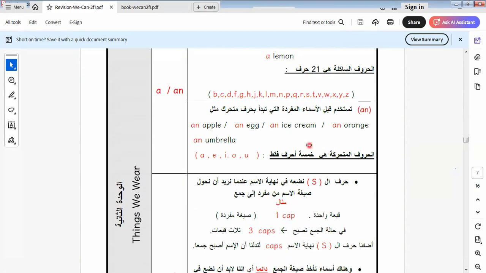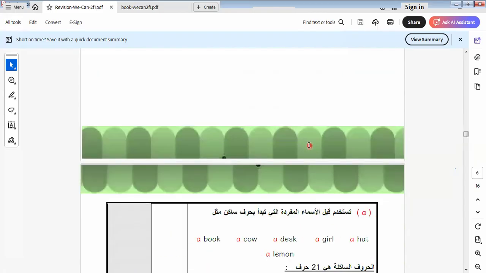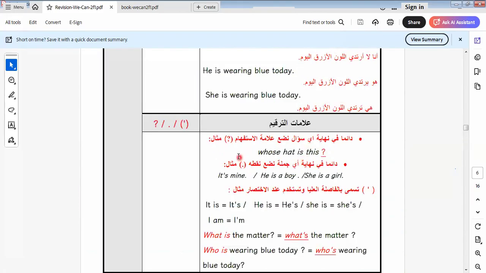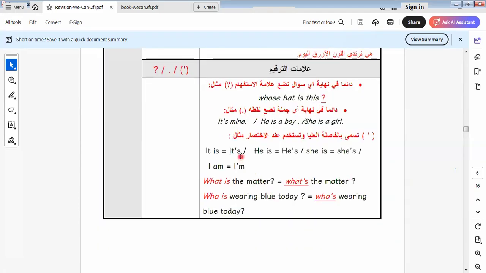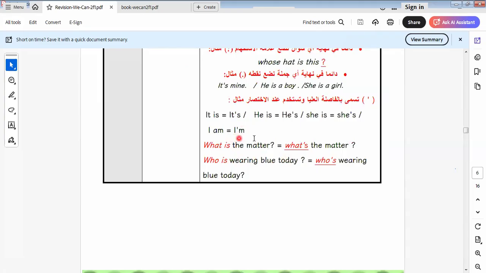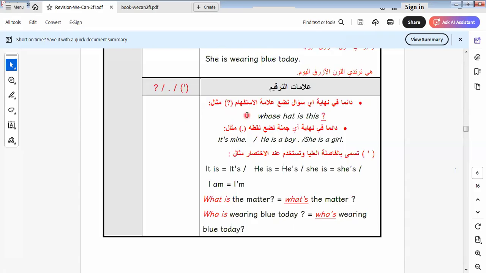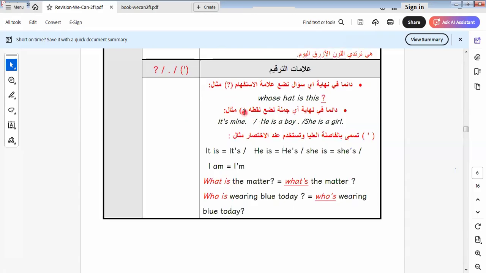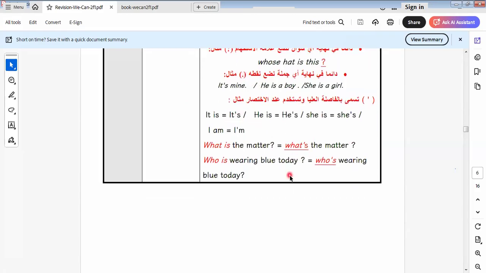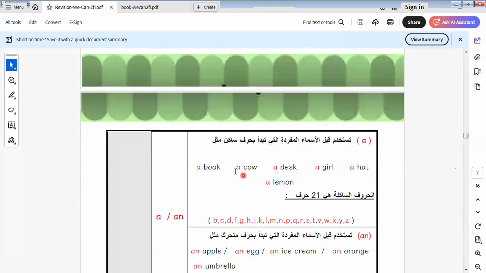Here in this part we know some punctuation marks, which are the question mark and the apostrophe S. When we write "I am" like this, if we don't have the apostrophe, you must put it in the exam. This is called an abbreviation or contraction. We must put it like this. All these are called punctuation marks: full stop, question mark, apostrophe.